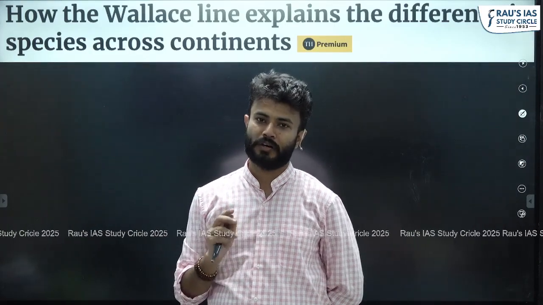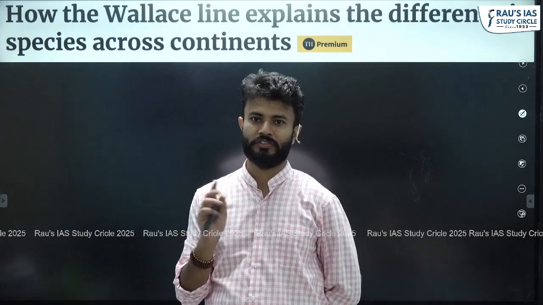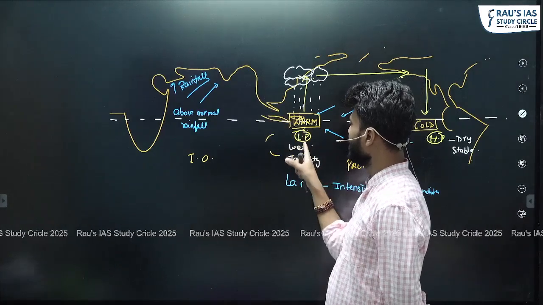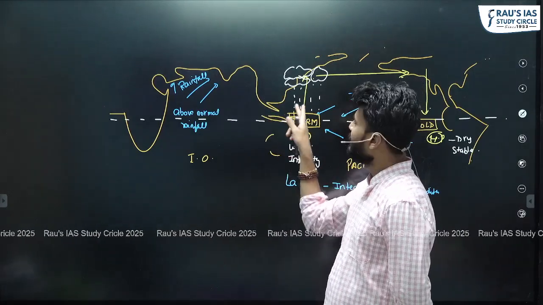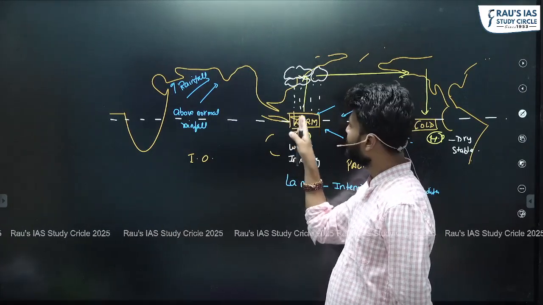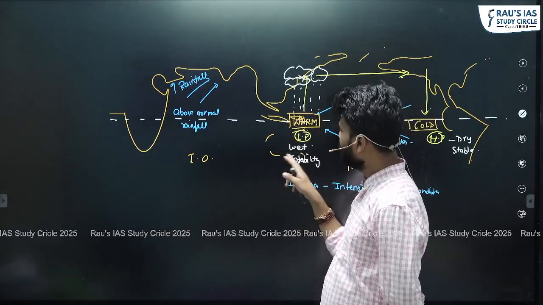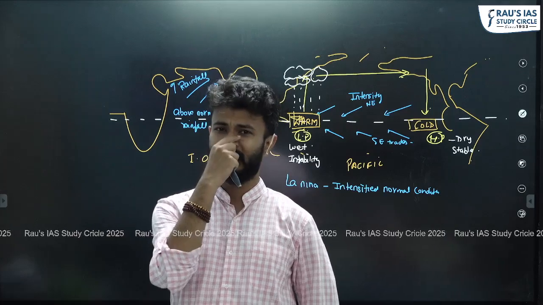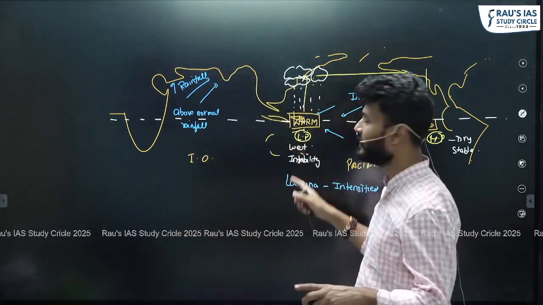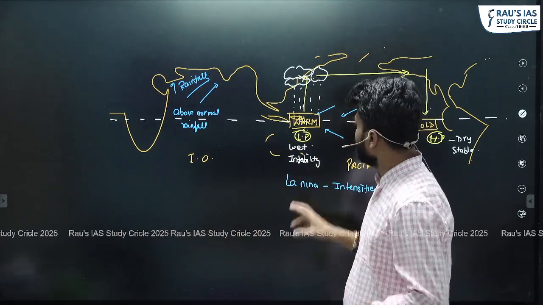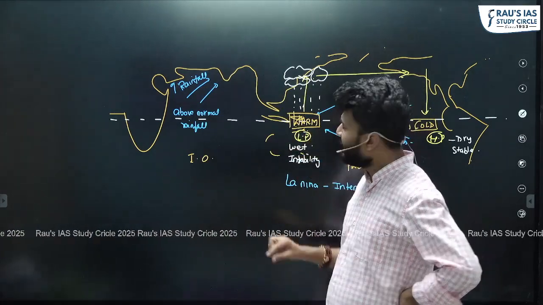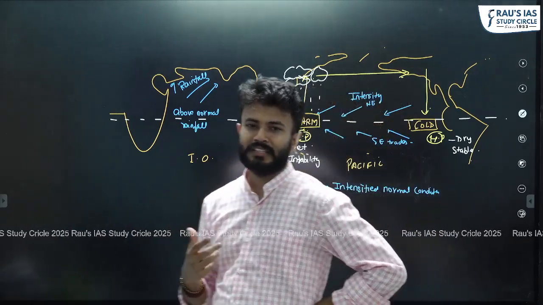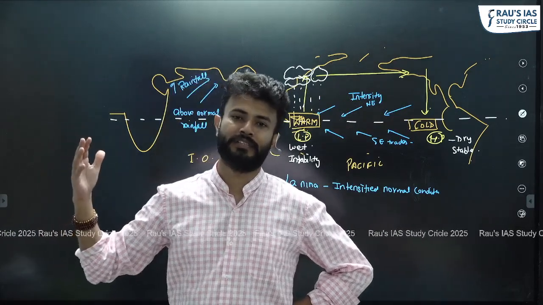And when he came across the Southeast Asian portion and the Australian portion, in the previous map of La Nina, here we have seen this is the Southeast Asian region, here you have Australia. The distance between the last point of the Southeast Asian islands and the last point of this Australian biogeographic zone is very less, around 30-40 kilometers. Not about the continents, we are talking about biogeographic zones. So he observed that within this very small distance, what is that factor because of which there is a dramatic difference in the biodiversity?